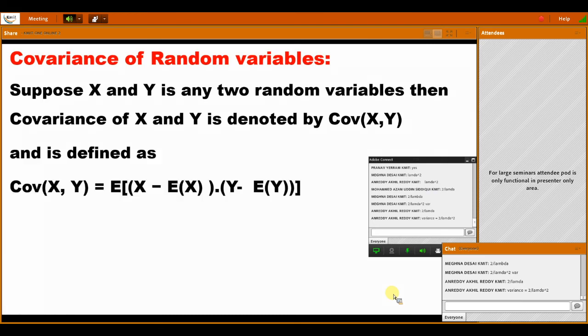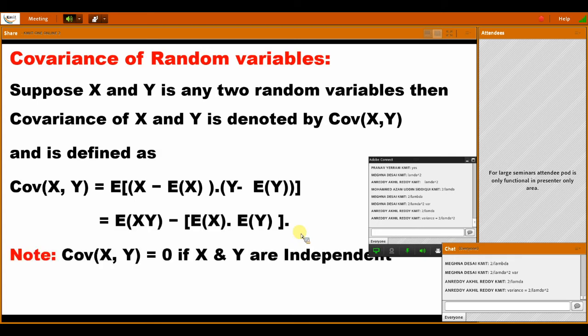So this is very important. See, you may get a question like this. What is the covariance of xy? That is E of xy minus E of x into E of y. What is the covariance formula? Covariance of x comma y is equal to E of xy minus E of x into E of y. This is called covariance. And this point is also very useful in objective exams.